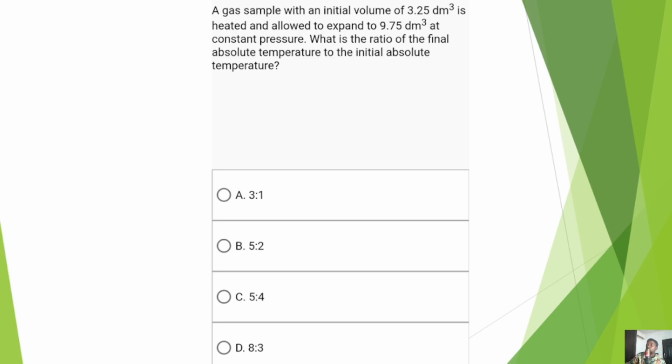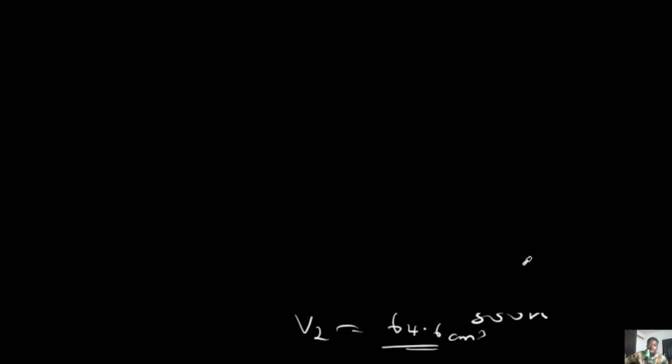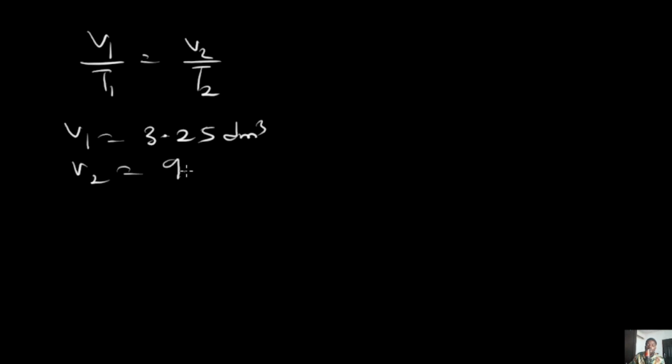Okay, so let's take this out and come back to our solving screen. Because it's Charles' law, we are going to have V1 over T1 equals V2 over T2, and in this case the initial volume is given as 3.25 dm cube, while the final volume is given as 9.75 dm cube.